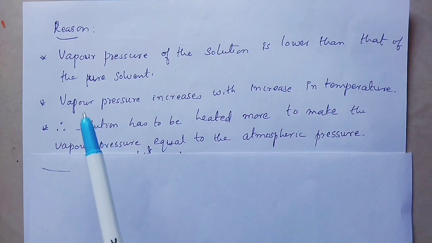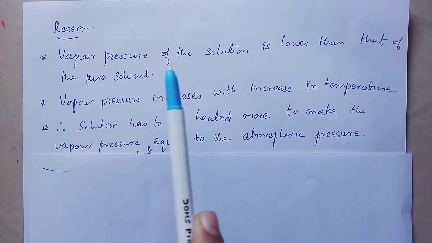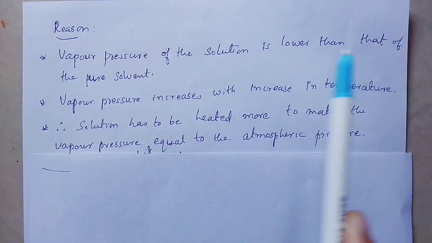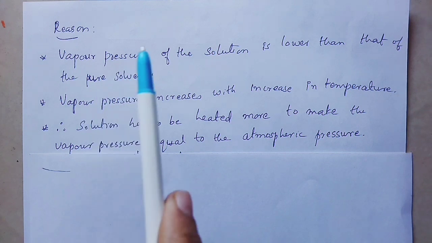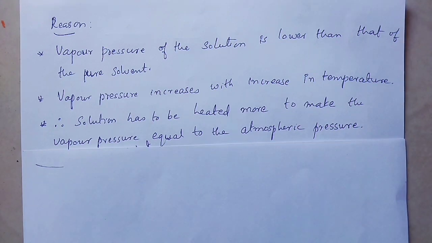As we know, vapor pressure increases with increase in the temperature. And also, we have already studied that vapor pressure of the solution is lower than that of pure solvent. Therefore, the solution has to be heated more to make the vapor pressure equal to atmospheric pressure. That's why boiling point of the solution is more when compared to boiling point of pure solvent.